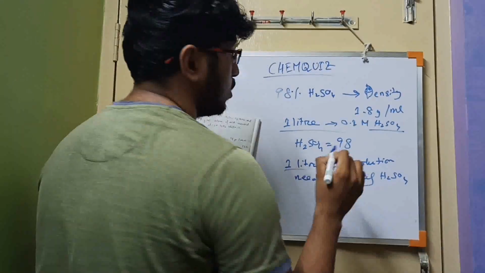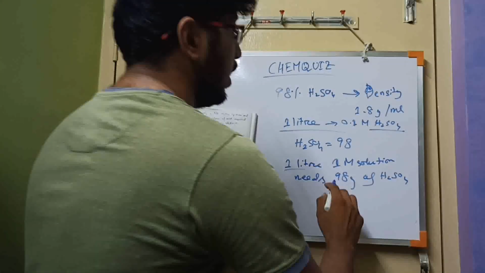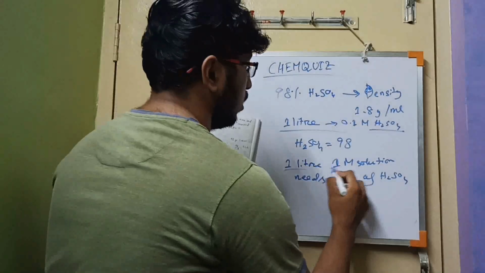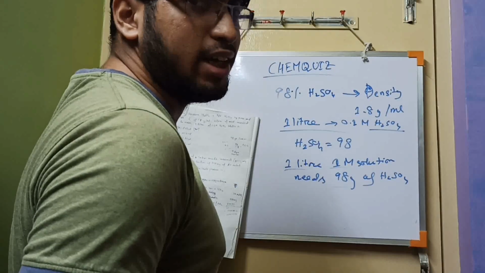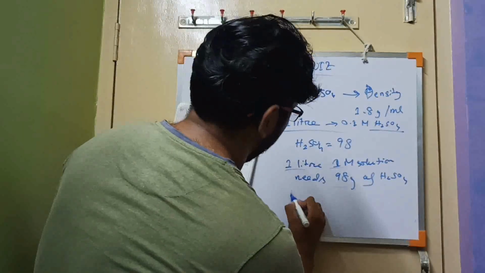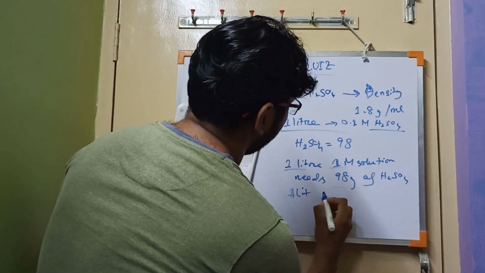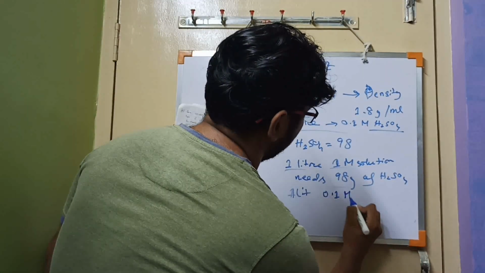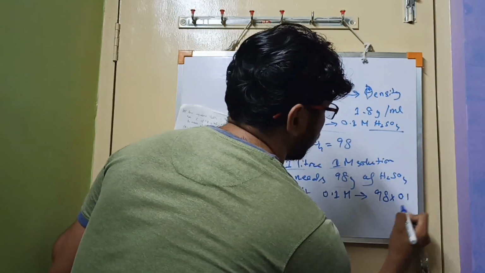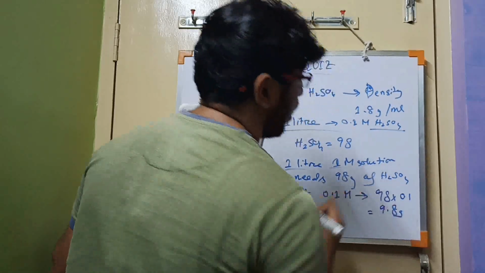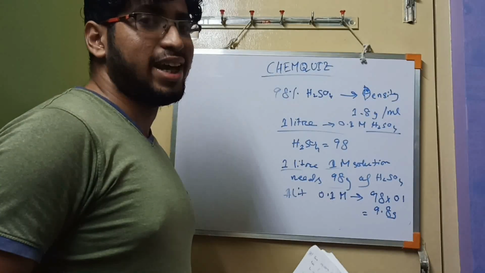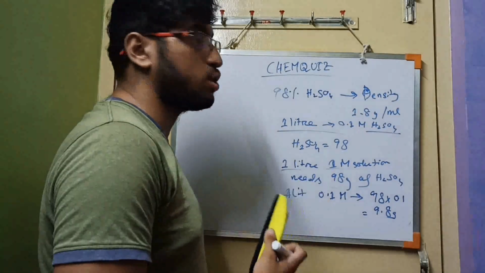When there is 1 molar and 1 liter, you need exactly the molecular weight. But when the solution strength changes to 0.1 molar, how do you calculate it? 1 liter of 0.1 molar solution needs 98 into 0.1, just 9.8 gram. Now we need to calculate the volume of H2SO4.